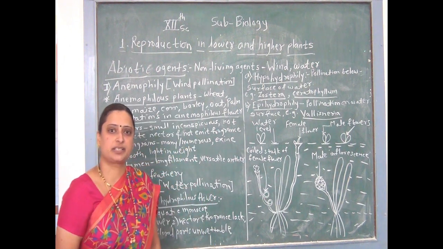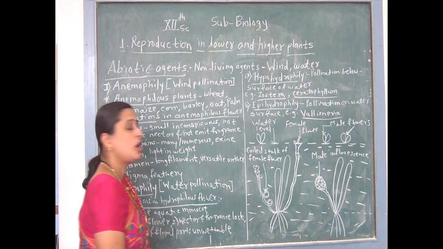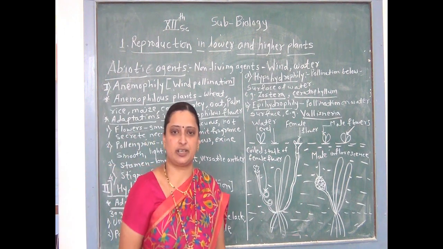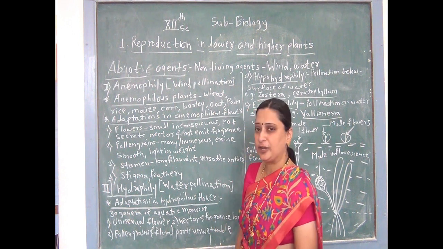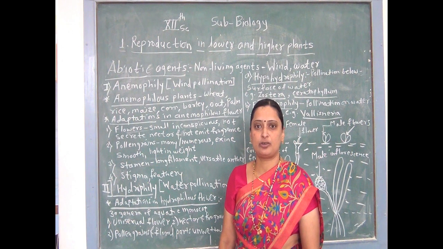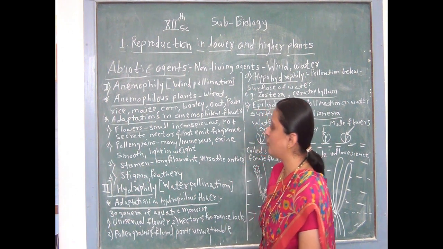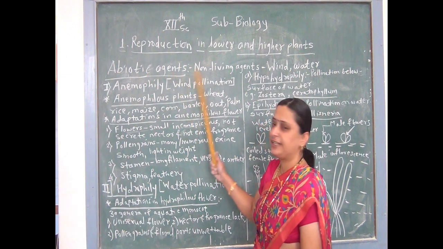Last period we have already studied that there are two types of pollination, self-pollination and cross-pollination. Cross-pollination requires a pollinating agent, and such pollinating agents are divided into two types, abiotic pollinating agent and biotic pollinating agent. Abiotic pollinating agents are all non-living and biotic pollinating agents are all living in nature. Let's study abiotic pollinating agents in today's lecture.